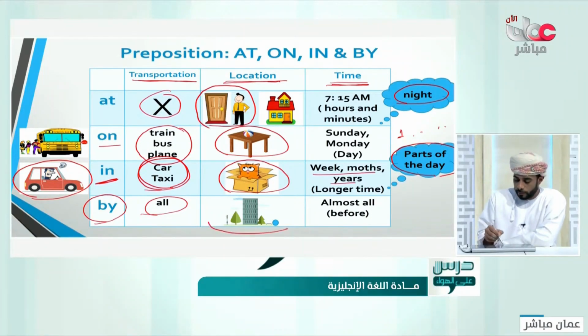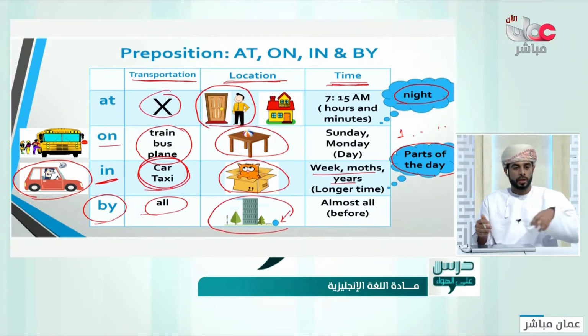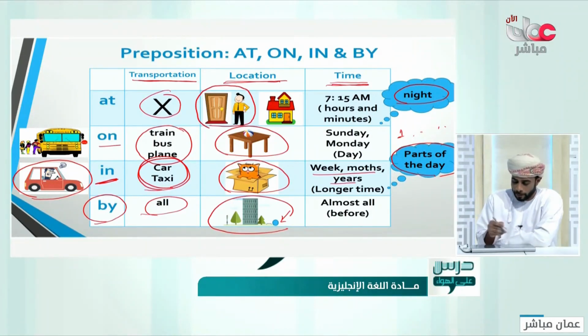Also with the location, you can say that he is by the building. By the building. It means here, near. I don't know exactly where, but he is by the building there. Someone near the building, right or left of the building, in front of or behind the building. But he is by the building there.